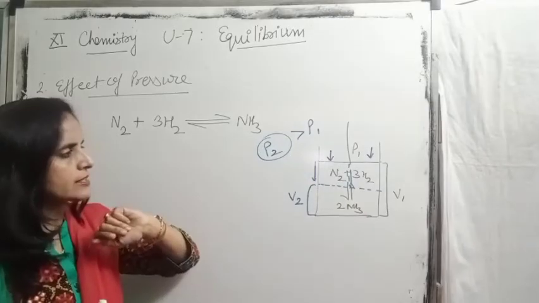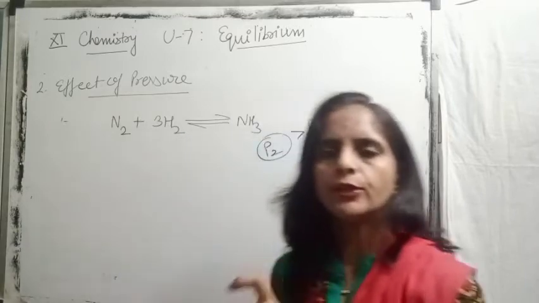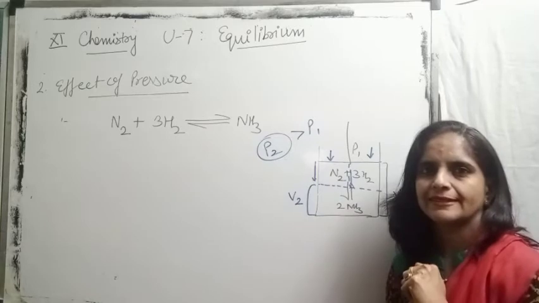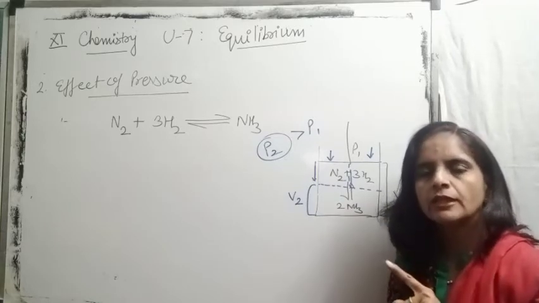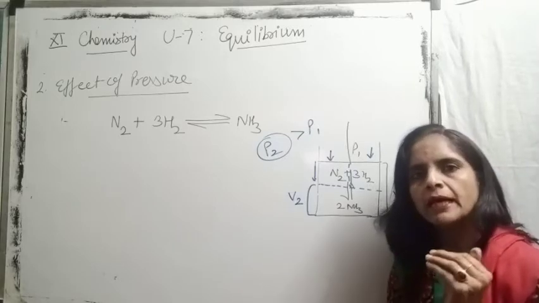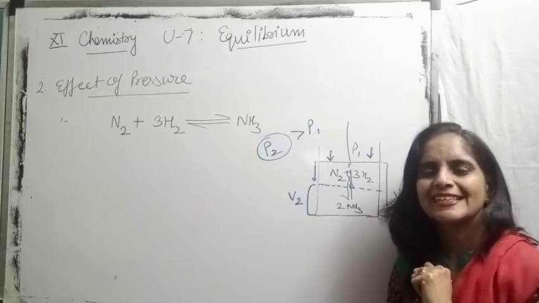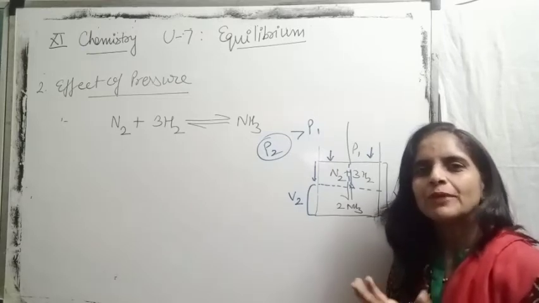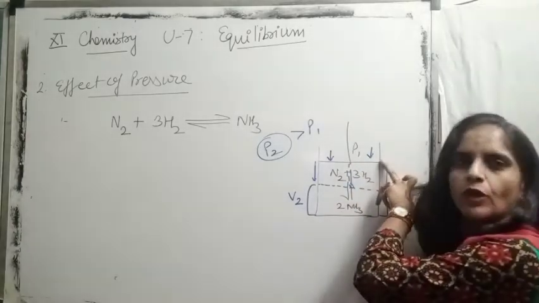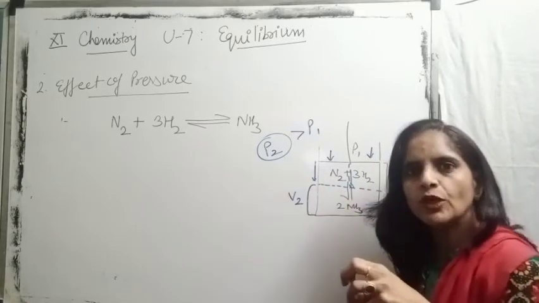Now children, try to answer: at this stage, will the number of moles per unit volume increase or decrease? What is my question? Will the number of moles of gaseous mixture per unit volume increase or decrease? Yes, your answer is correct. It will increase, because whatever number of moles were initially present in this much volume, the same number of moles are now present in this reduced volume.